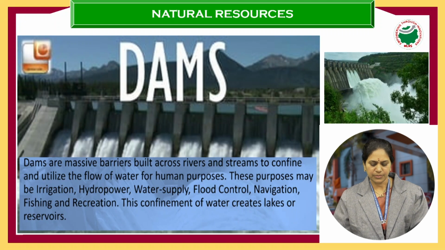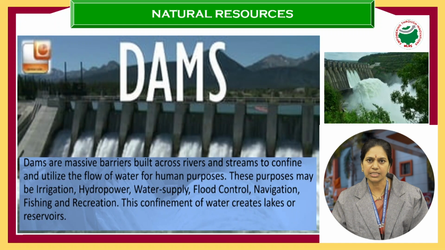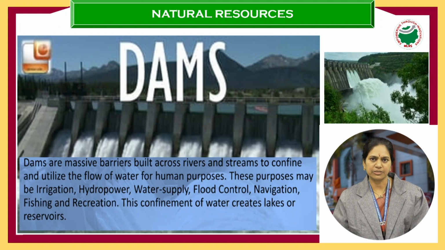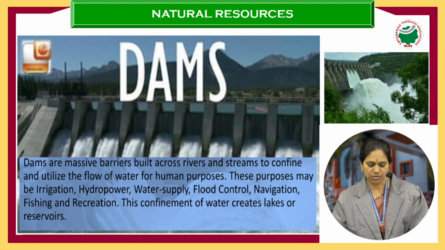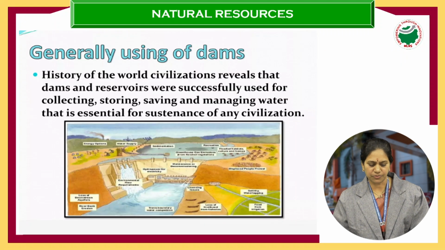So as a solution for this, we have started construction of dams. Dams are massive barriers built across rivers or streams to confine and utilize the flow of water for human purposes. So we are confining and storing water. You can see these are massive barriers built across the rivers or the streams. And we know the many purposes and advantages of water. Even from long, long back, our civilizations have been very near to water.